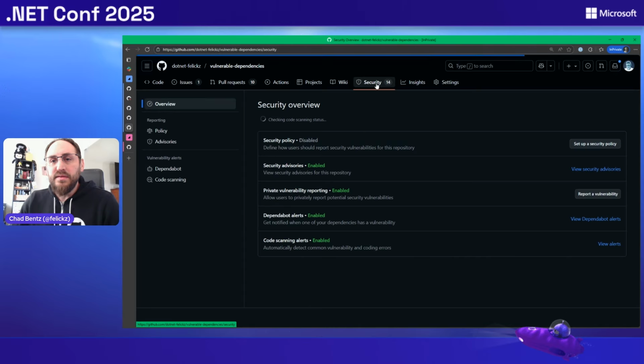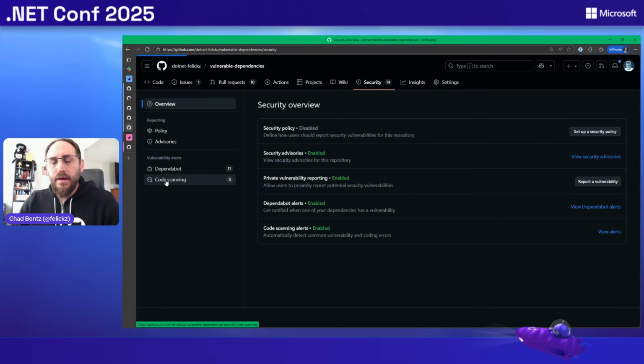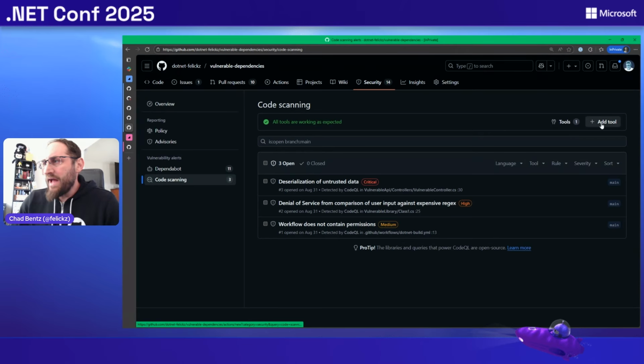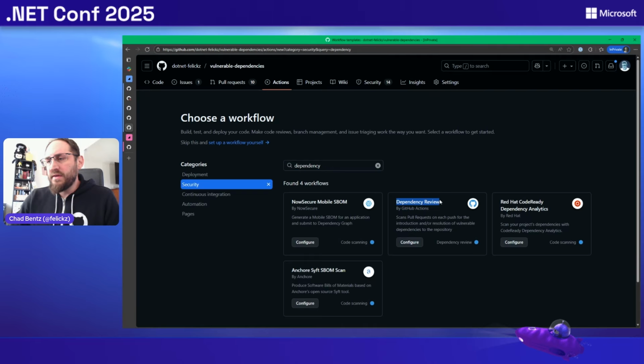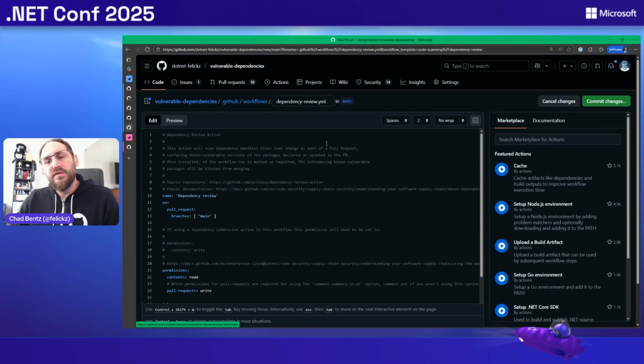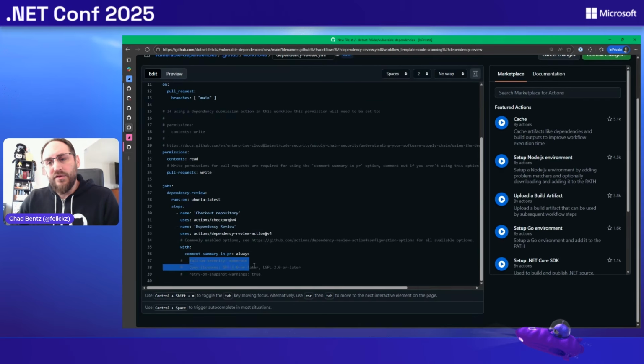The easy button to get this set up is if you go to the security tab, you go to code scanning, there's an add tool button, and we have what is like a curated security marketplace. You search for dependency. There's a marketplace item out here called dependency review. You click configure, and it'll write that YAML file for you. Just commit this to your repo, and then again, put whatever your policy is down here, and then you're good to go.